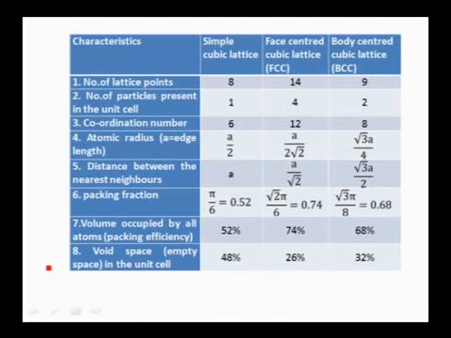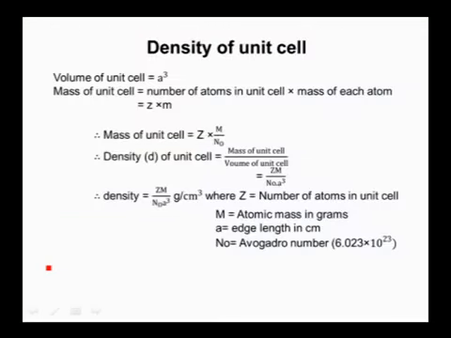Body-centered cubic lattice contains 9 constituent particles. Out of these, 2 particles belong to the unit cell. The coordination number is 8. The radius of the constituent particle is √3a/4, and the nearest neighboring distance is √3a/2. The packing efficiency is √3 pi/8, which is equal to 0.68. So the packing efficiency is 68%, and the vacant space is 32%. This is the complete description of simple, face-centered and body-centered cubic lattices.